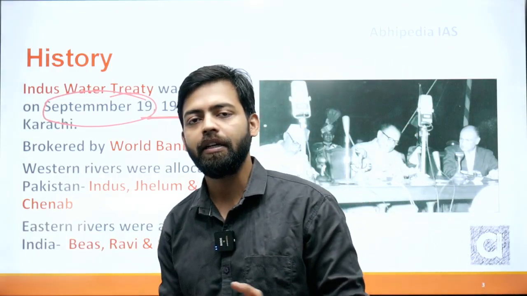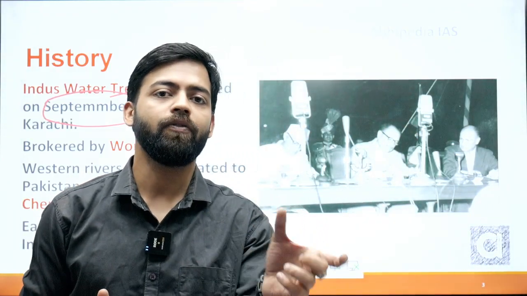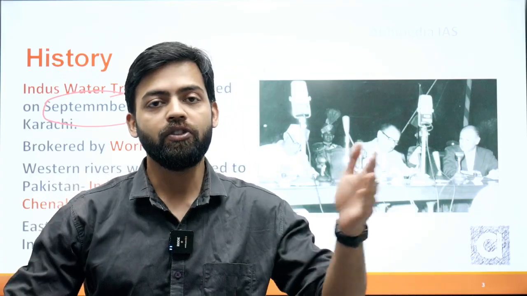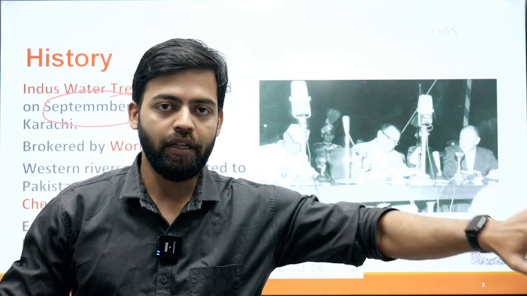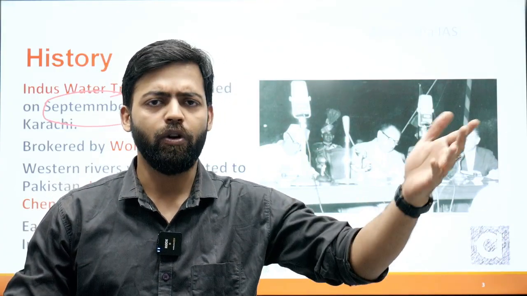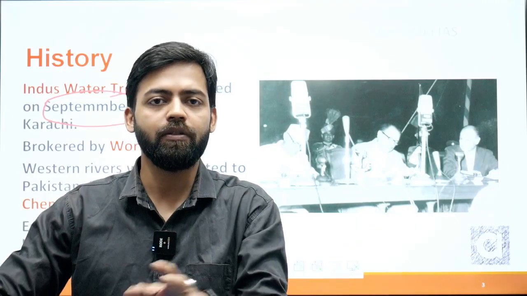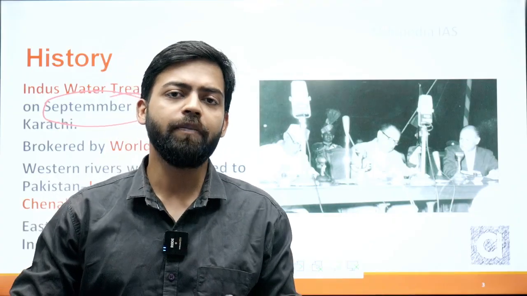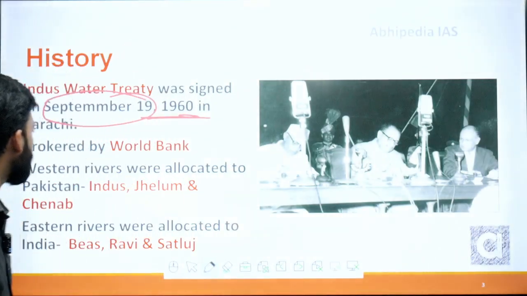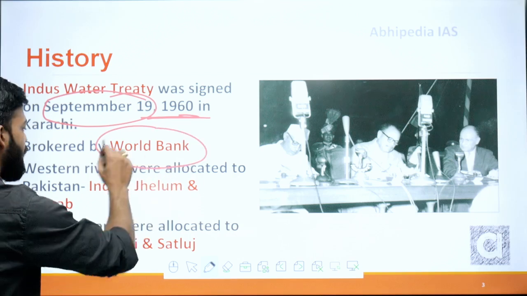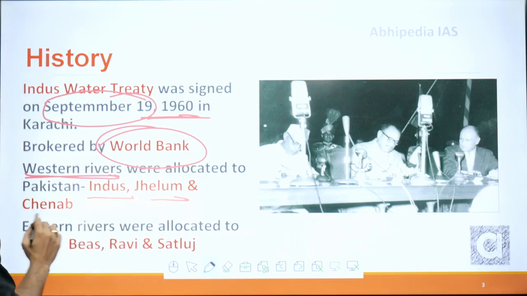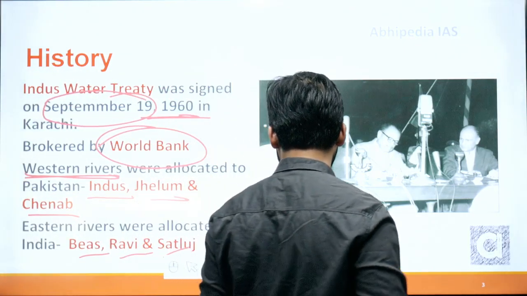And this treaty was signed in which the water sharing between Indus and its 5 tributaries was finalized. So the western rivers, that is Indus, Jhelum and Chenab, were given to Pakistan. 80% of its water was given to Pakistan, whereas the eastern rivers, 80% of the waters, were given to India. Eastern rivers are basically Ravi, Byas and Satluj. So this treaty was brokered by the World Bank, and under this, the western rivers Indus, Jhelum and Chenab were given to Pakistan, whereas the eastern rivers Byas, Ravi and Satluj were given to India.